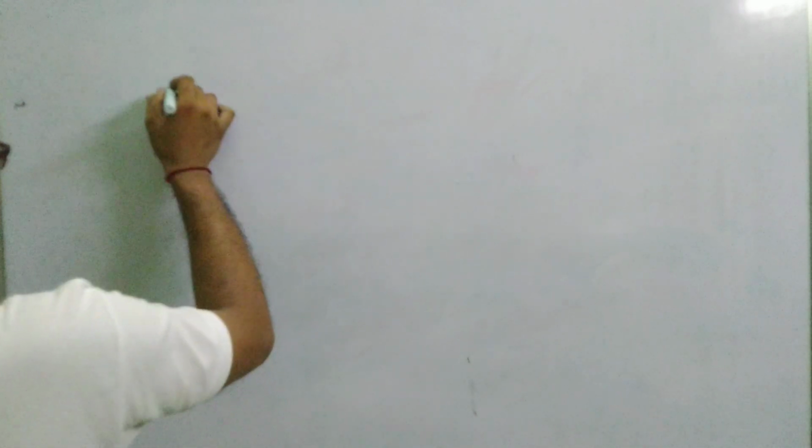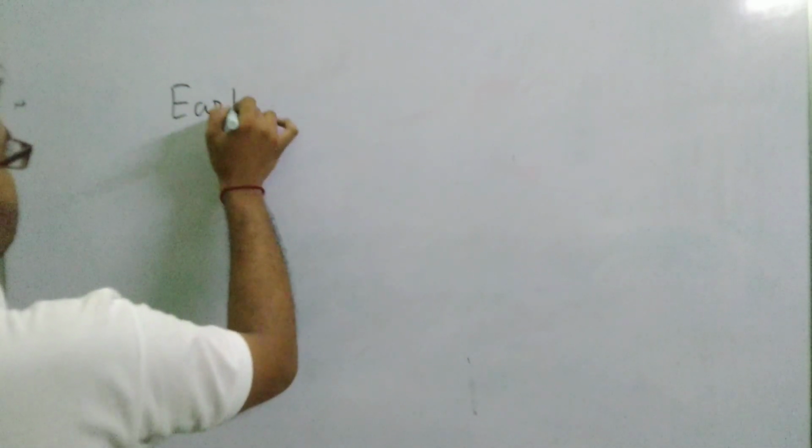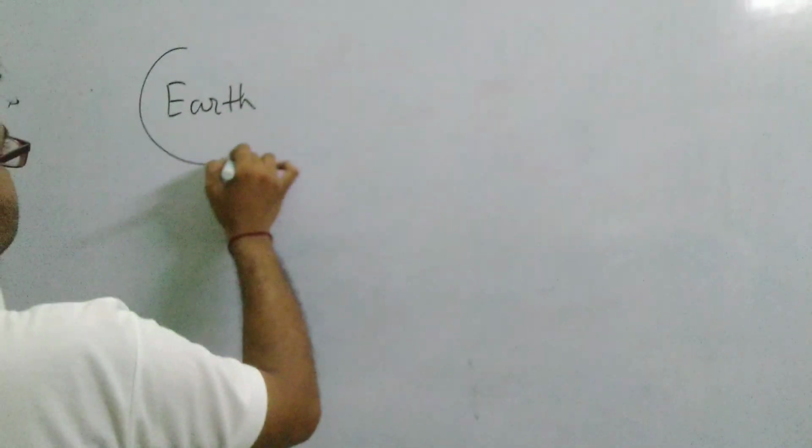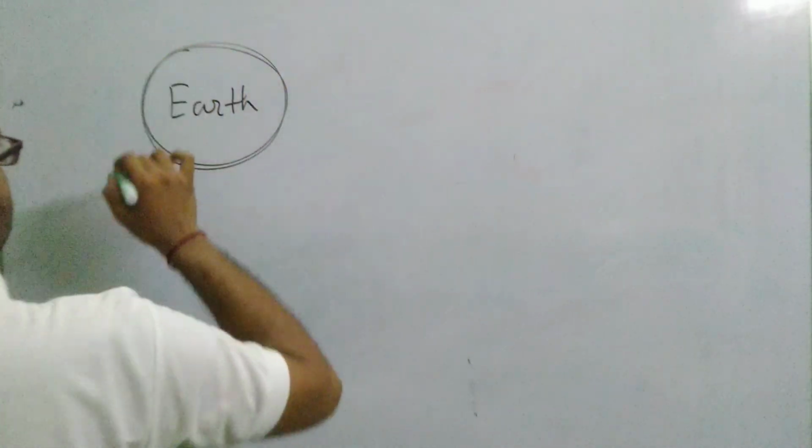Now, moving to the special case of the law of gravitation, the special case of the force of gravitation is called the force due to gravity, or only gravitational force. So when we consider the heavier object to be Earth, this Earth has a large mass.